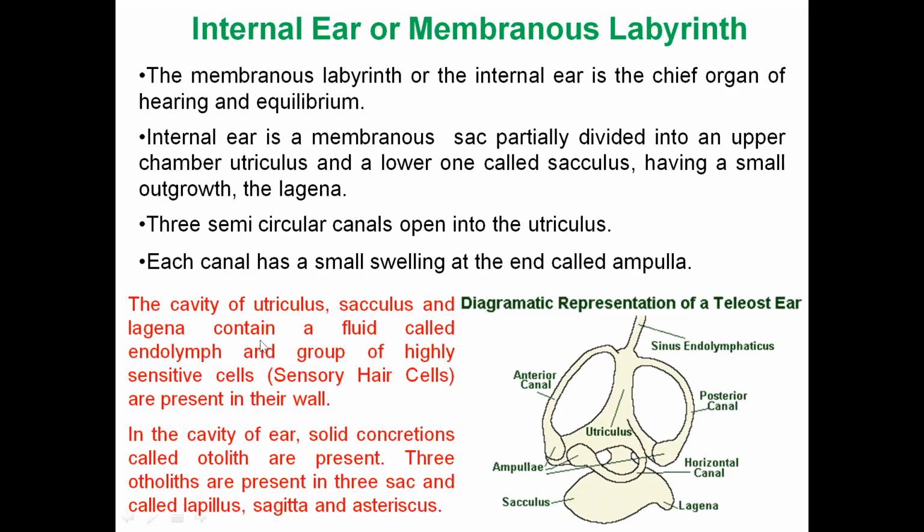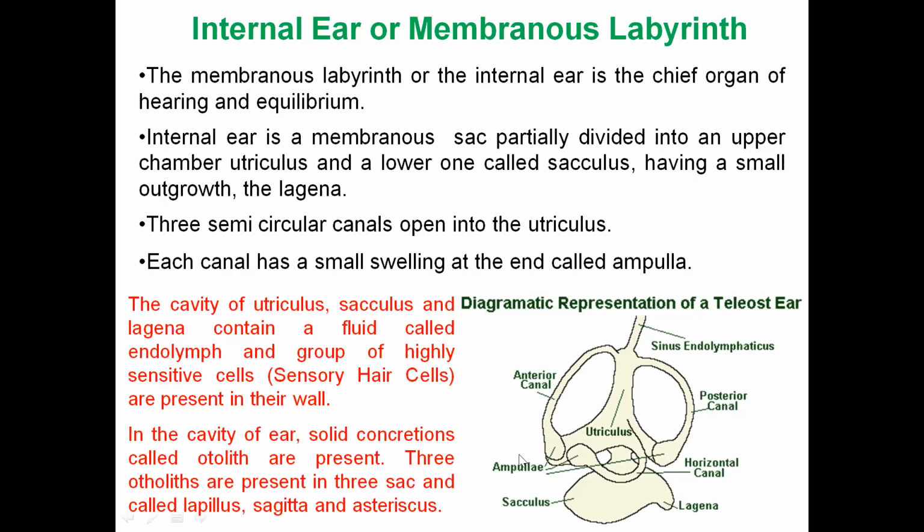Okay, so the cavity of each, means these chambers, the utriculus, the sacculus, and the lagena, is filled with fluid. That fluid is known as endolymph.